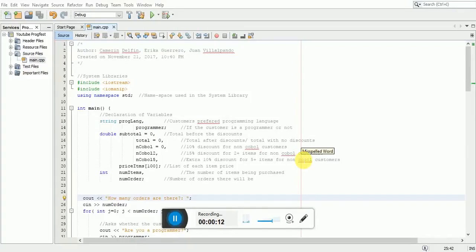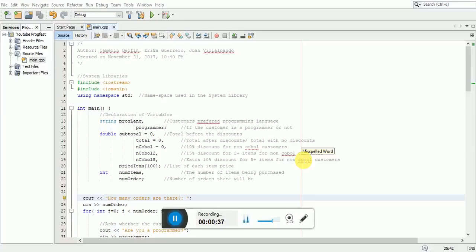Michael, a retired COBOL programmer, opens up a bakery in Los Angeles, focusing on making breads named with programming puns. For non-programmers, there are no discounts. However, for programmers, he wants to offer discounts depending on how many items they purchase. A non-programmer gets no discount and pays full price.